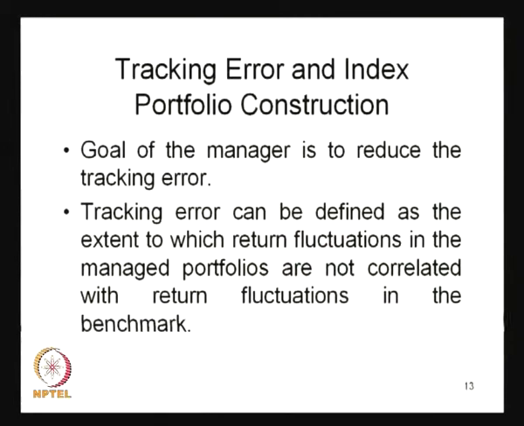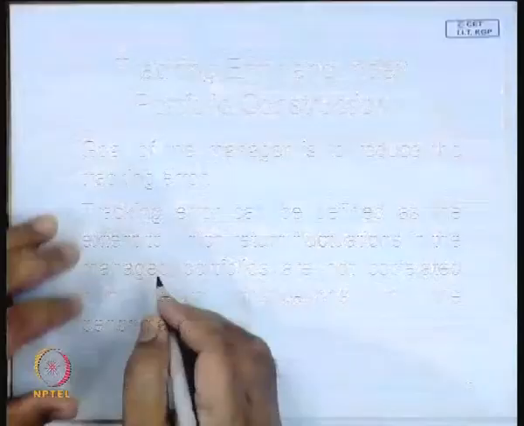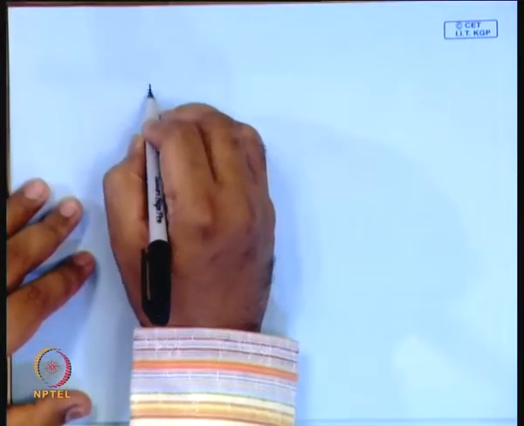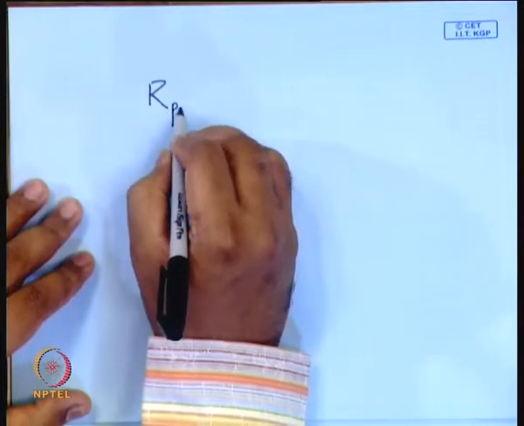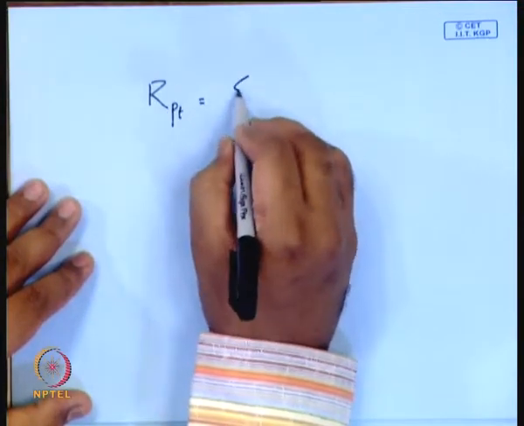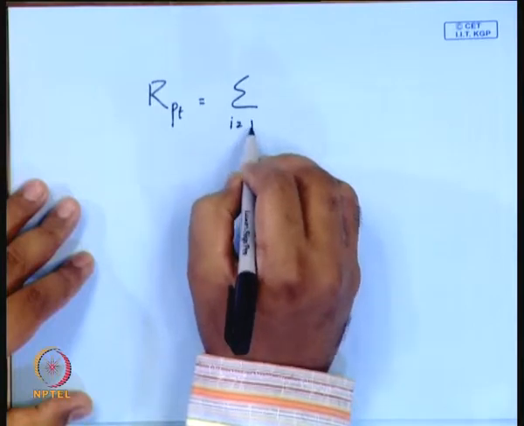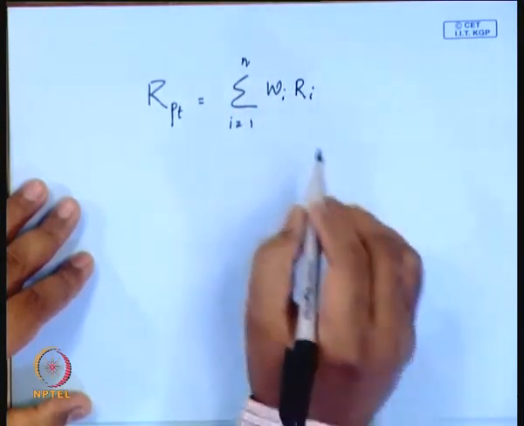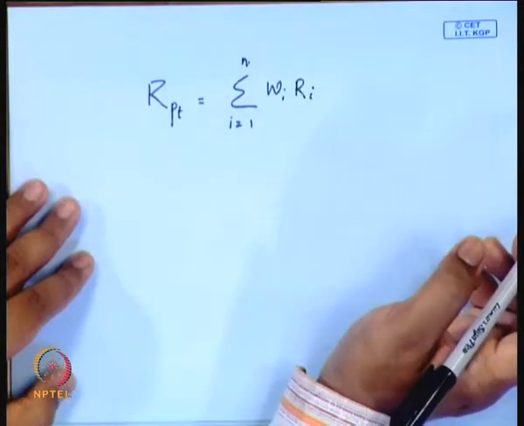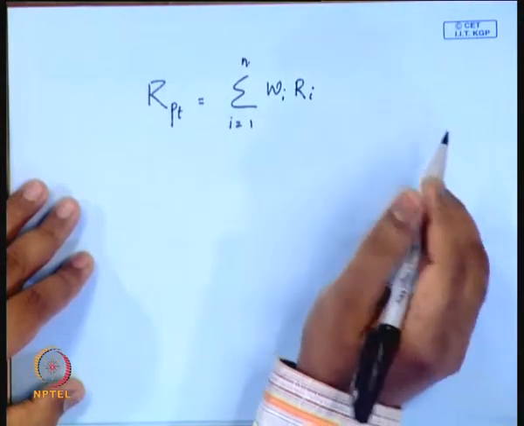The basic objective of the investor is to reduce this tracking error. We already know that the return from the portfolio is the summation of the return of the individual assets multiplied by the weightage.